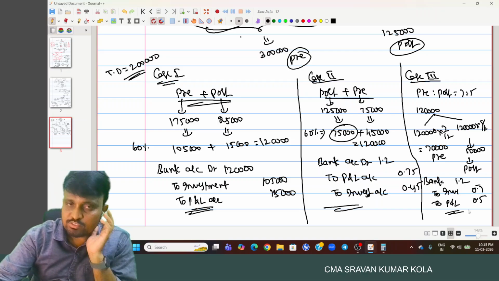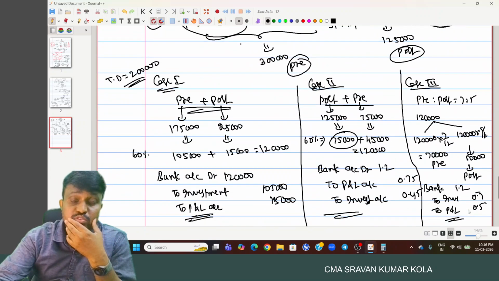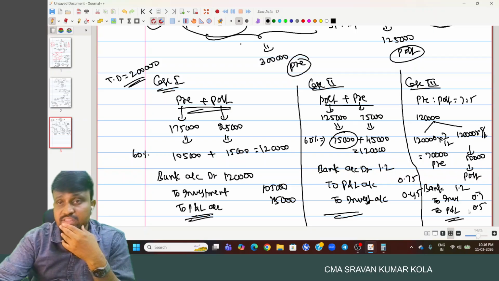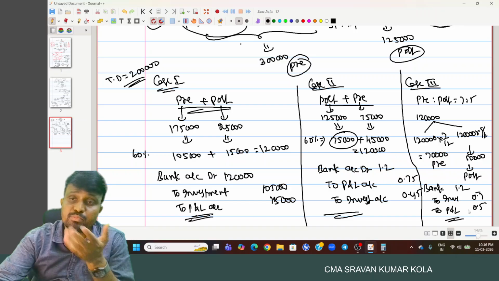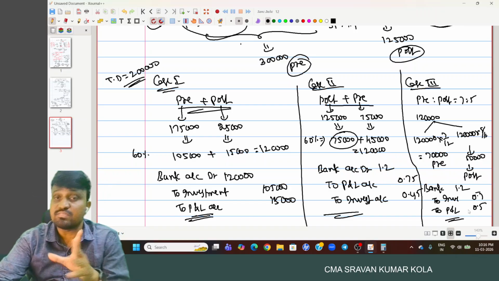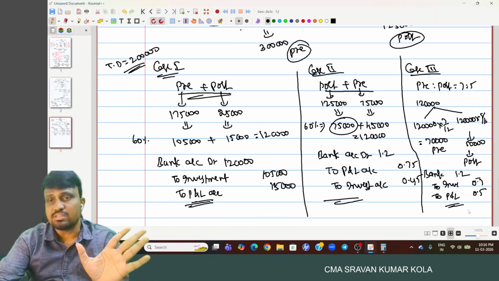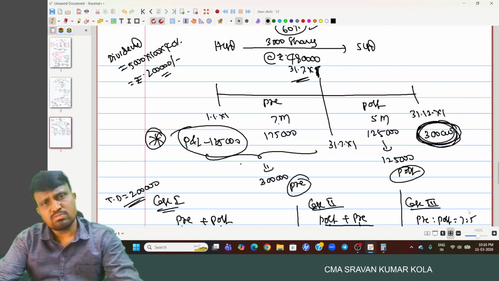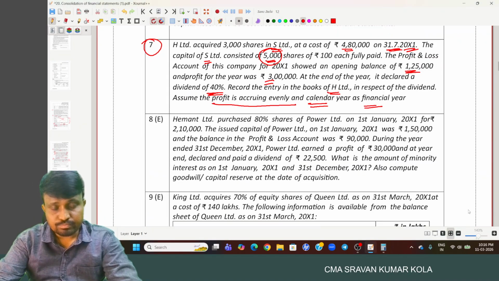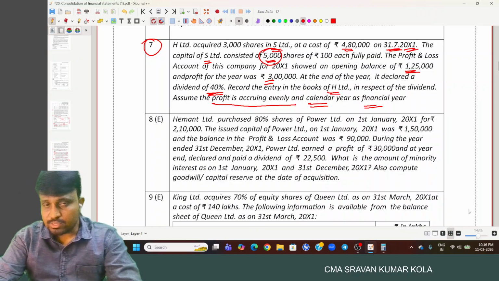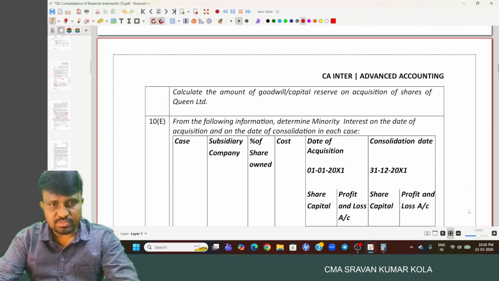Okay. So first we may use completely pre, and then later we move on to the post. Or first we may use complete post, later we move on to the pre. Or divide the total dividend out of the pre and post in the time ratio, in 7 is to 5. This is the thing we have. And this is also one of the important questions. Do it once. And these are the exercise problems we have.